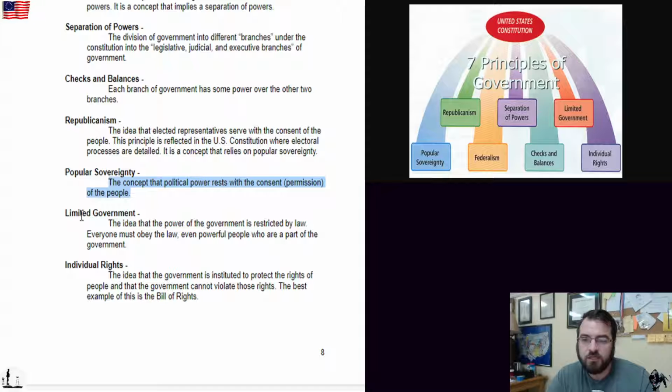Okay, limited government. Limited government is the idea that the power of government is restricted by law. Everyone must obey the law, even powerful people who are a part of the government. Individual rights. Individual rights is the idea that the government is instituted, created to protect the rights of people, and that the government cannot violate those rights. The best example of this is the Bill of Rights. So individual rights basically means that the entire point of any government that's good is to protect the rights of people.